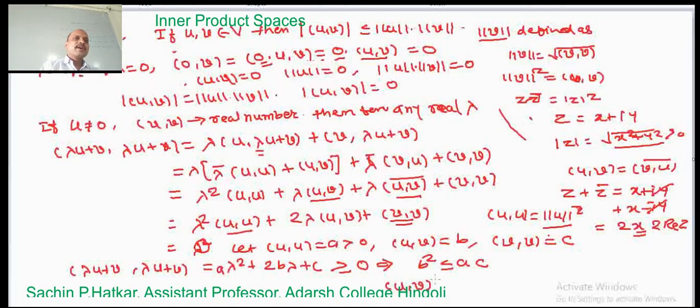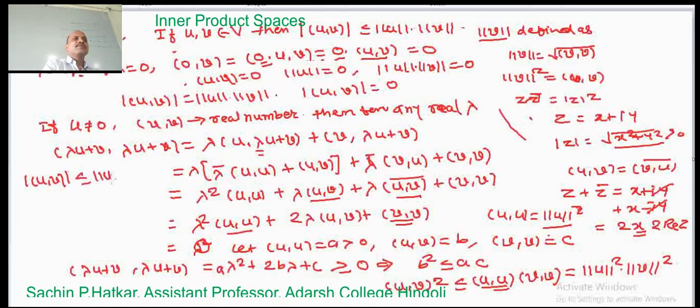So this square is less than or equal to, what is a? The inner product of u comma u times the inner product of v comma v. The inner product of u comma u means norm of u square, and the inner product of v comma v means norm of v square. So this is nothing but norm of u square into norm of v square. Now this is a real number square, so we are interested only in the square root, so let us take the square root, and we need positive values, therefore this becomes mod of the inner product of u comma v less than or equal to norm of u into norm of v.